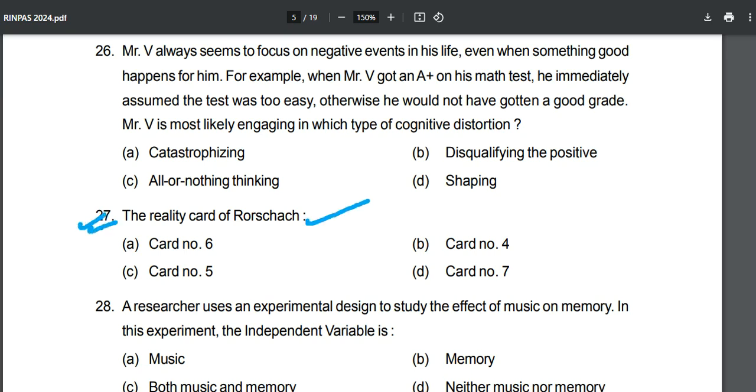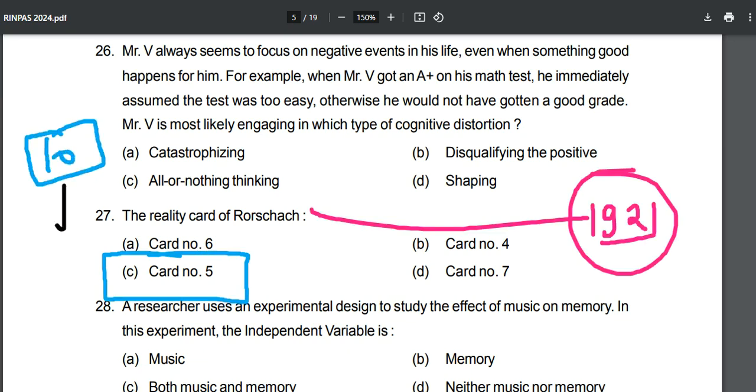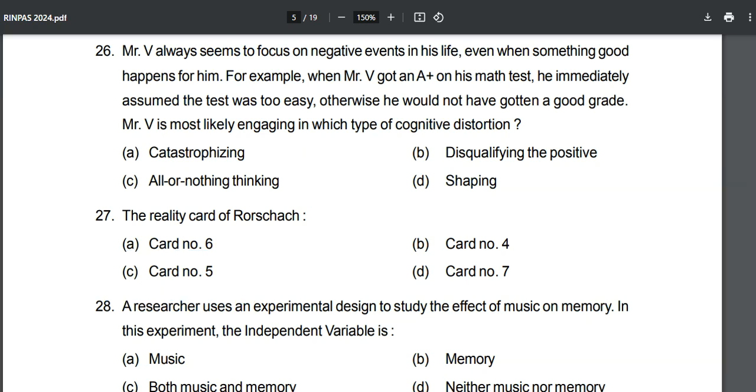So we have the father card, the mother card also. But right now, what is the reality card of Rorschach? It is card number 5 in the Rorschach Inkblot test. Given by Hermann Rorschach in 1921, his Psychodiagnostik contains 10 inkblots, and if you refer to a book you will find everything in detail. If you want to read about Rorschach in detail, you refer to that book and you will get a good grasp on this particular topic.